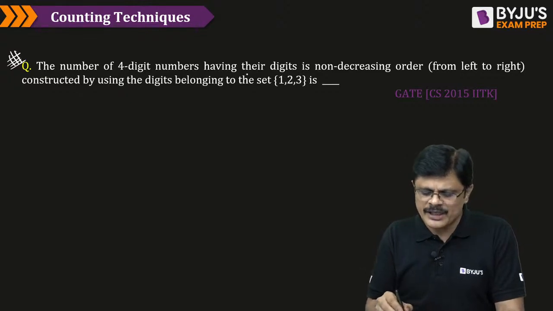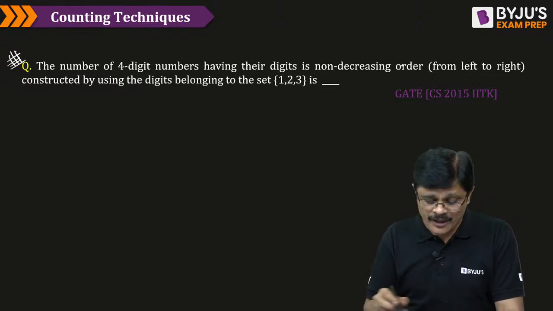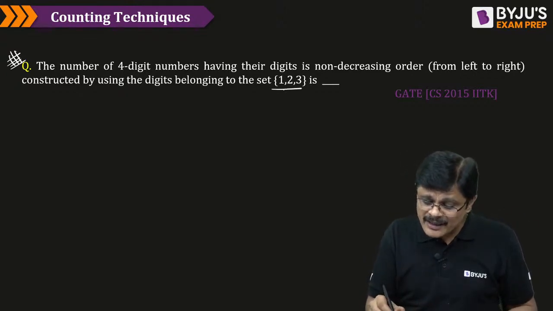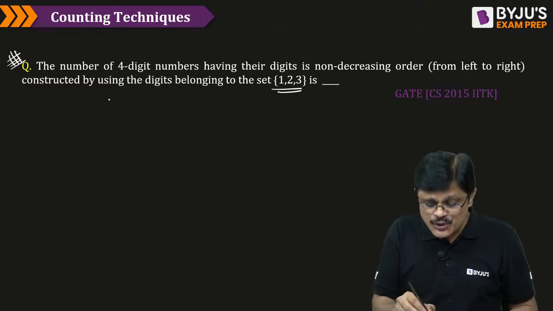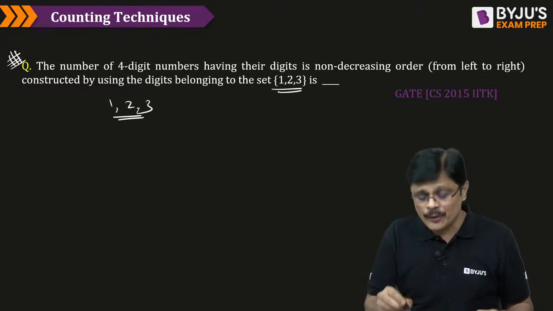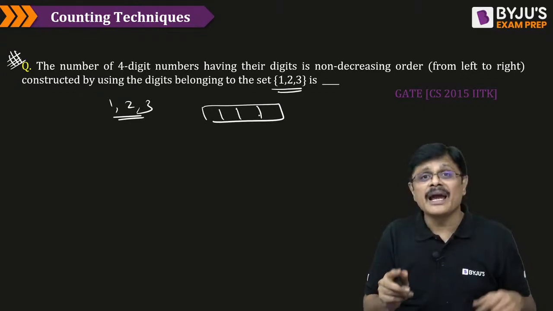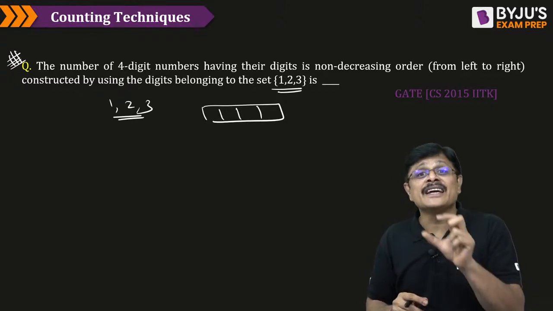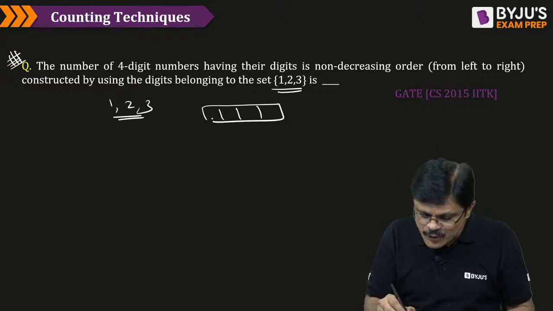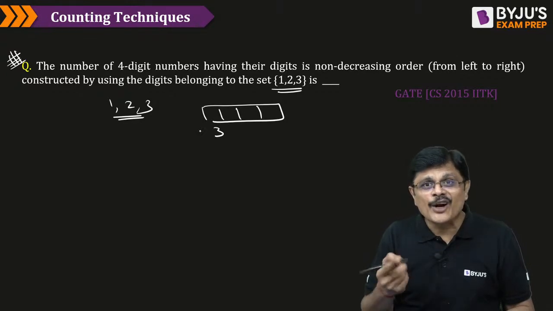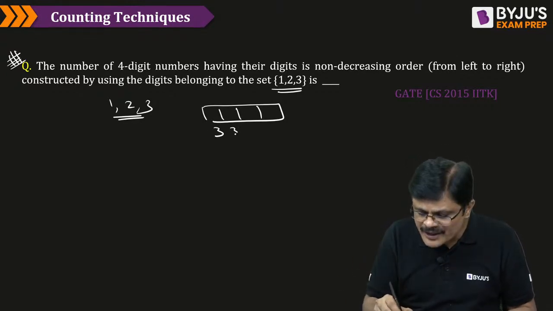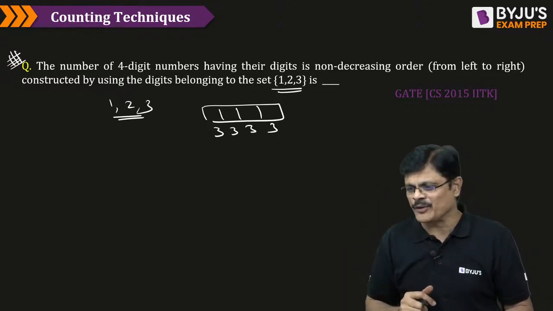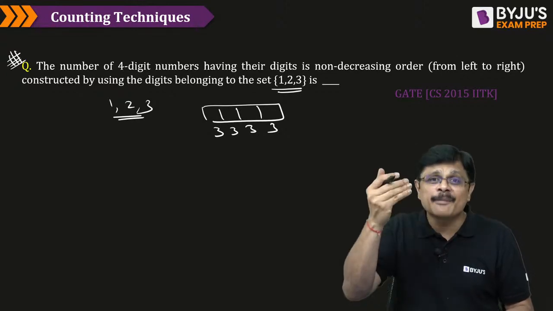Now look here. The number of 4-digit numbers having their digits in non-decreasing order from left to right, constructed by using the numbers 1, 2, 3 only. That is, using 1, 2, 3 only, we have to create a 4-digit number. And one more condition: the numbers must be in non-decreasing, that is increasing order. For example, if I use 3, I cannot use smaller than 3. I can use all 3s, this is allowed. After 3, 2 is not allowed. After 3, either 3 or the next number is only allowed.